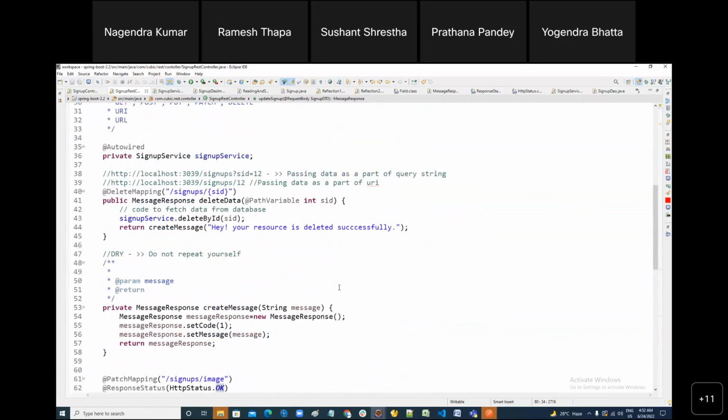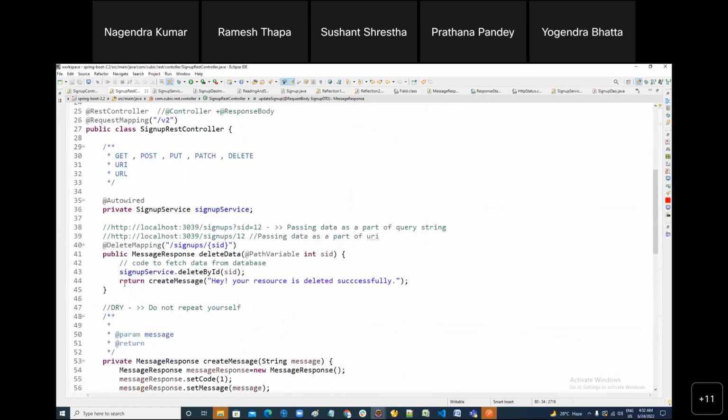So let me do a quick recap. This is the URL pattern when you design the REST API, right? All the URL patterns we normally start with the same signups, right? But when I say I want to delete the sign up resource, which ID I'm sending as a part of the URI, you know it, right? If you're sending some data as a part of the URI, you can use curly brackets open and close with a variable name. This name could be anything, right?